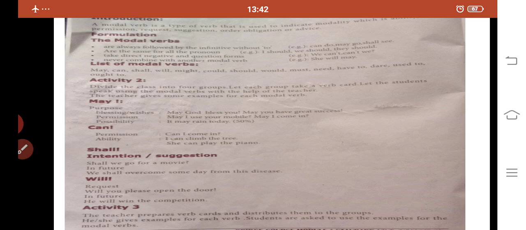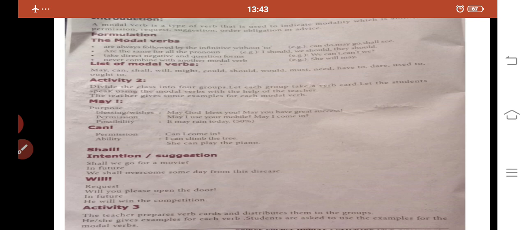Okay. Then the word can is used to get permission. Can I come in, sir? Okay. Next one, ability. It also shows ability. I can climb, I can ride, I can talk. Okay. I can't ride, I can't climb. It shows our ability.